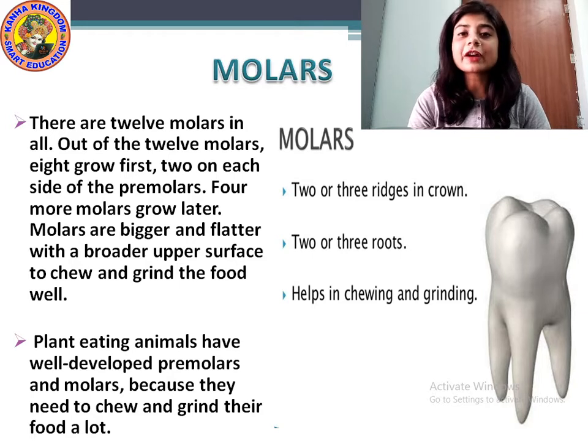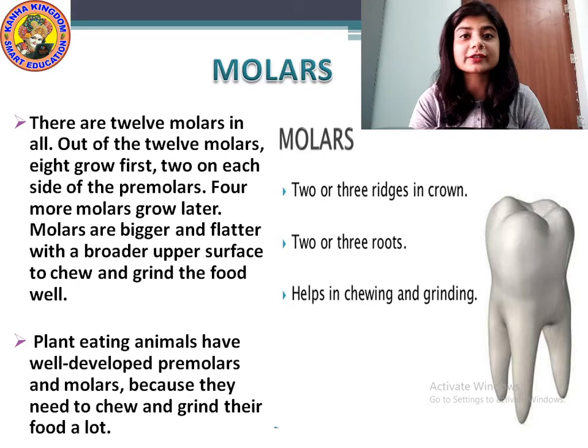The function of these molar teeth is that they help in chewing and grinding the food more properly. With the help of molars and premolars, you can chew, grind, and crush the food more properly. Plant-eating animals have well-developed premolars and molars because they need to chew and grind their food a lot.